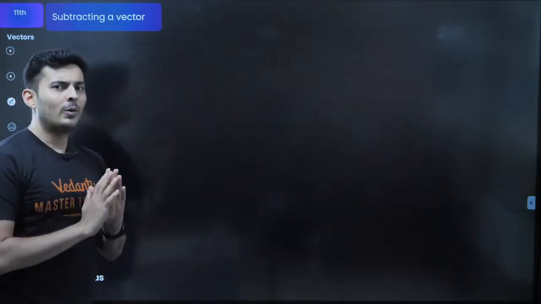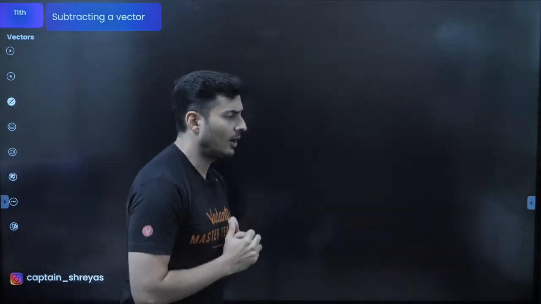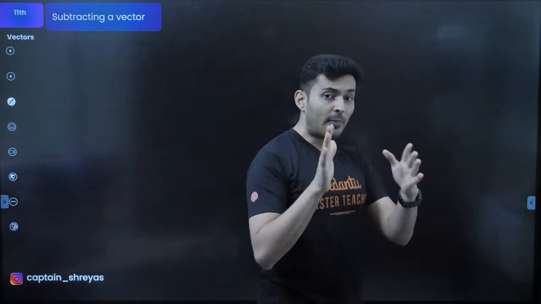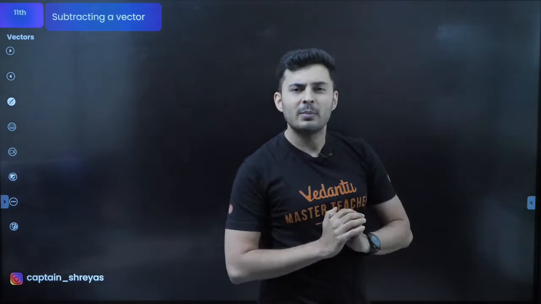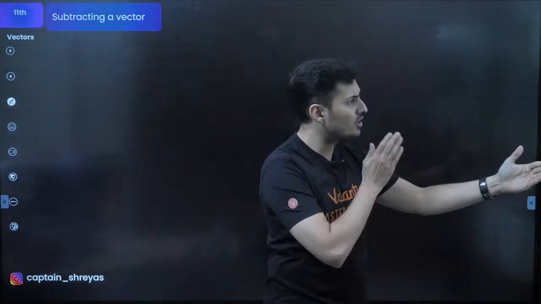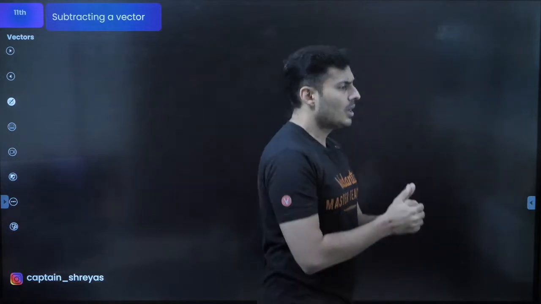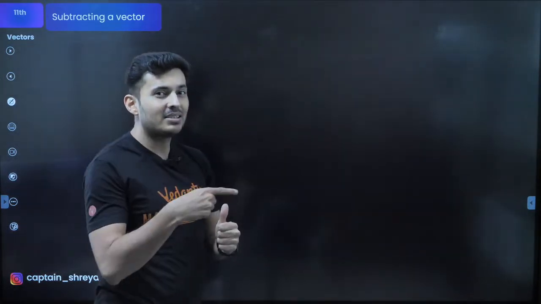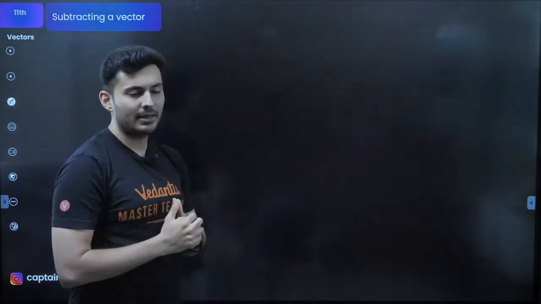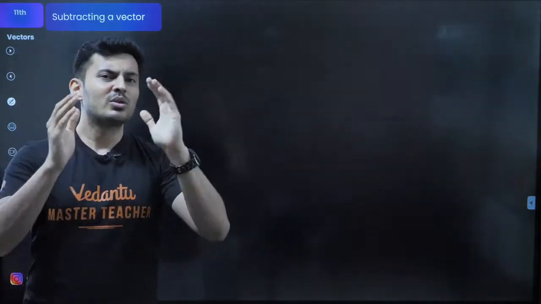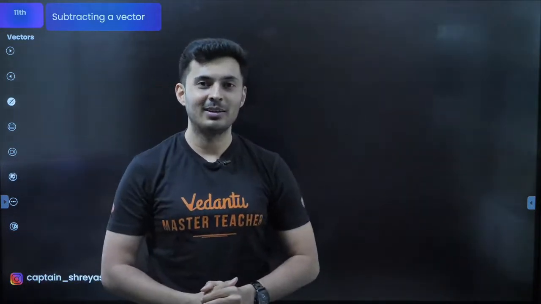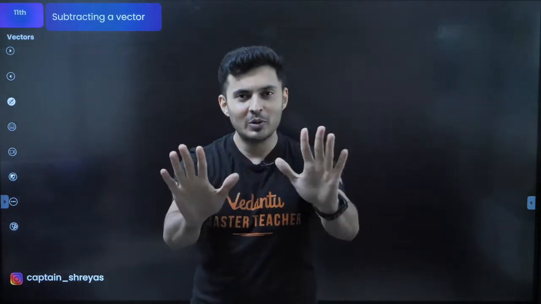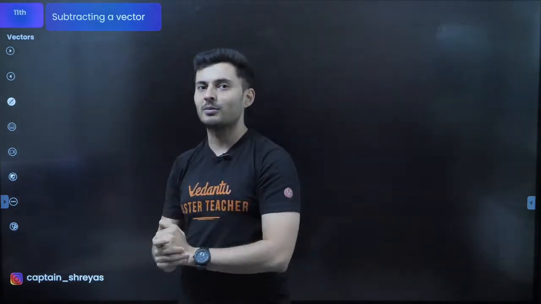Great. Now, somebody says, Captain Shreyas sir moved 5 units in the right side: 1, 2, 3, 4, 5. Captain Shreyas sir moved minus 2 units towards the right side. What does that mean? It means I have moved 2 units behind. So how much did I move front? I moved 3 units in the front, right? So subtraction is nothing but addition of a negative number. If this enters your head, nobody can stop you from learning subtraction the easier way.